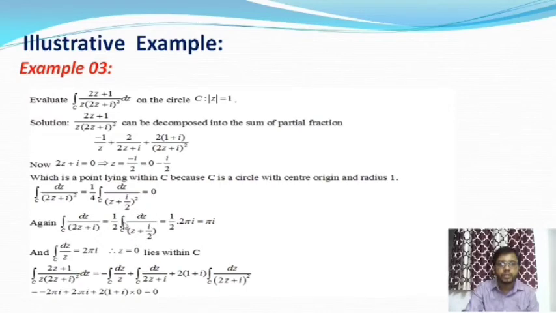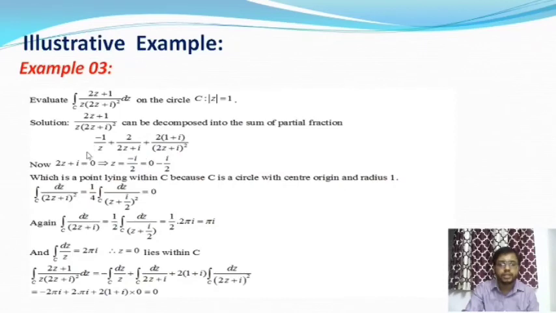So from the second consequence of Cauchy's theorem, this value is equal to 1/2 into 2πi. Here n is equal to 1 actually, and this point lies inside the circle or inside the curve. So from this we'll get the value of this integration, and it will be πi.